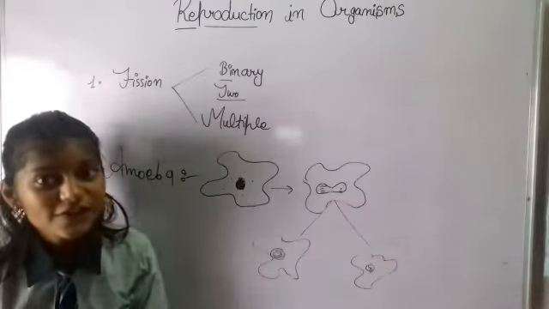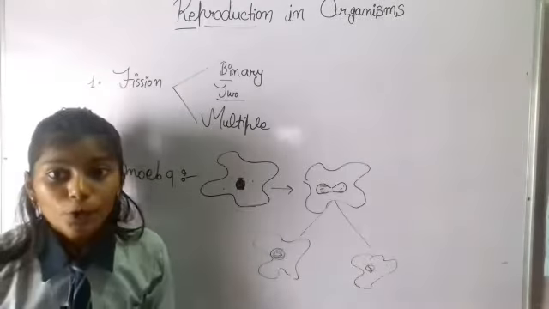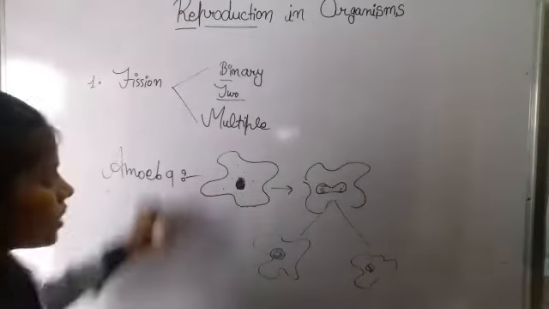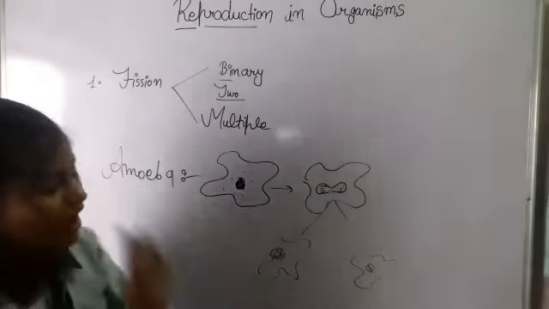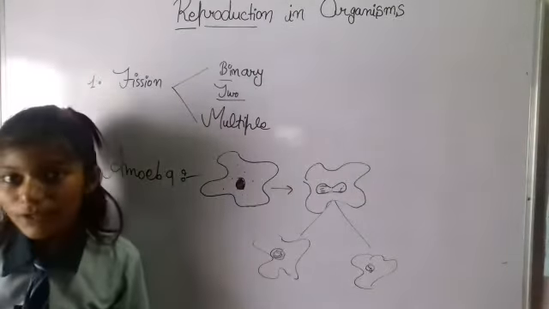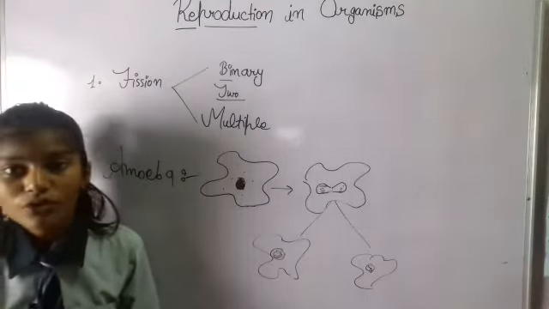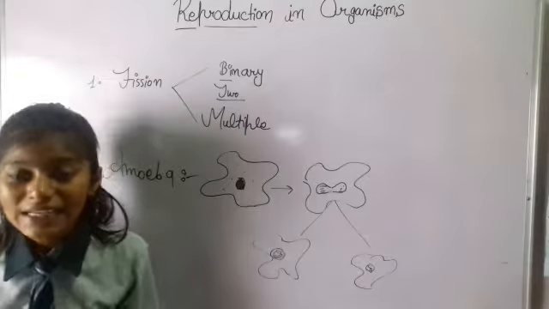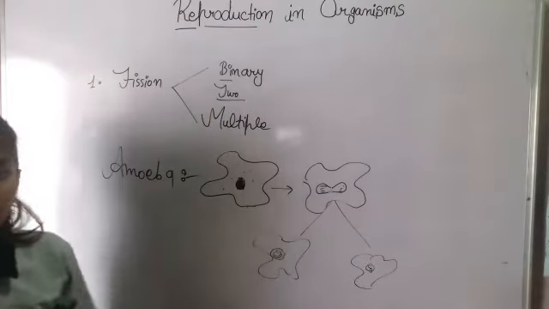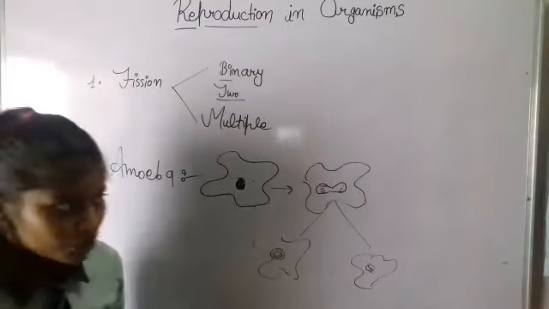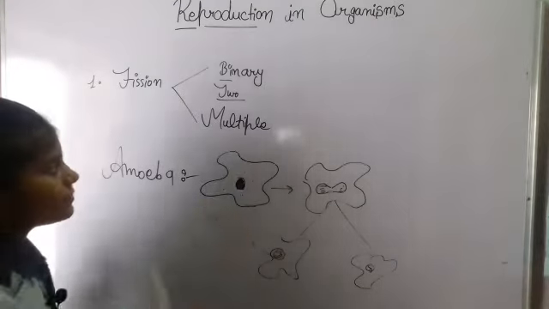In multiple fission, from a parent body, multiple organisms can be produced. Take plasmodium as an example, in which first the nucleus divides, and there is an outer covering called the cyst, which in favorable conditions breaks down and all of them come out. This is called multiple fission.